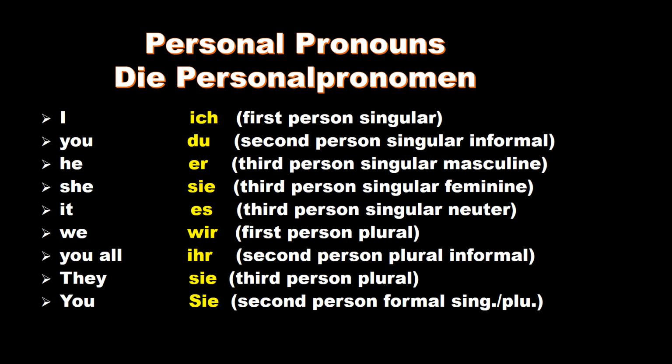So now you can see and understand the different forms of personal pronouns in nominative case. Here you can see three Sie. One is she, one is they, and one is you. So do remember all these three Sie and the meaning of these different personal pronouns.